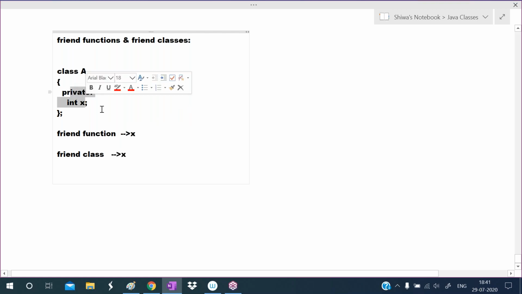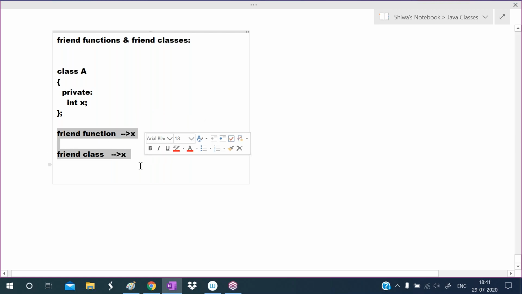So here we are accessing a private variable outside of the class, which is against the object oriented programming rule. Security problems will occur. Private means what? A member should not be accessed outside of the class. But here a friend function can access a private member, and a friend class can access a private member. So automatically, due to these concepts, security problems will occur. Private members can be accessed outside of the class by friend functions and friend classes.